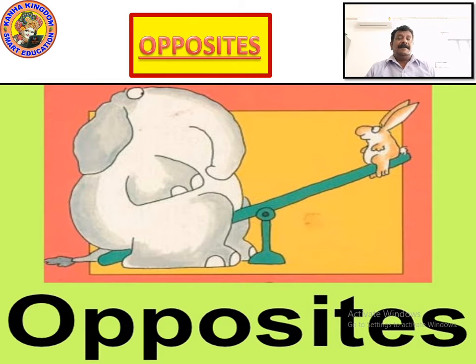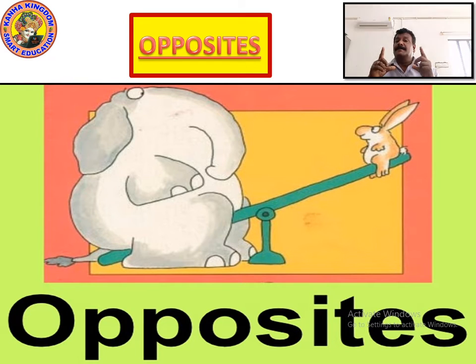You can see a seesaw in front. You can see in the picture an elephant and a rabbit sitting on opposite sides. This game is of balancing, one going up while the other comes down. As one goes down, the other goes up. Right? For this, can it be balanced? You can see the elephant, such a big size. Can a small rabbit balance it? No, never. So, these are total opposites.